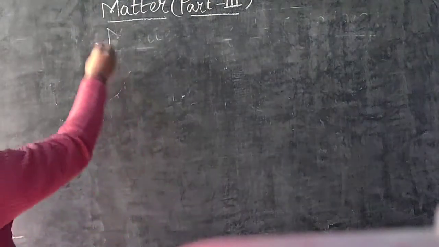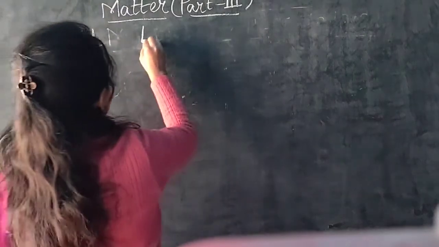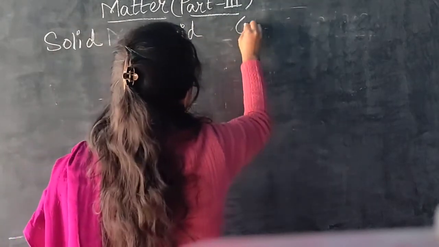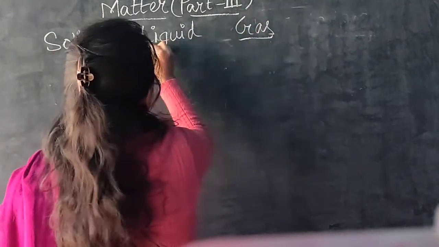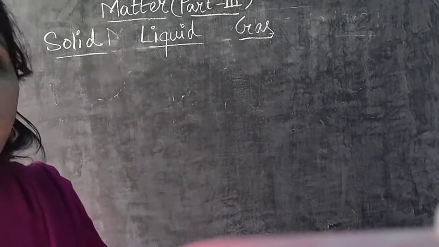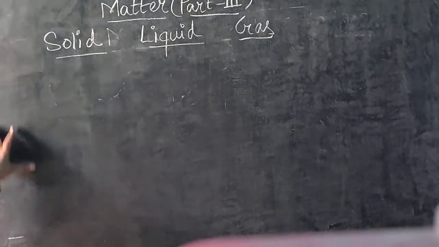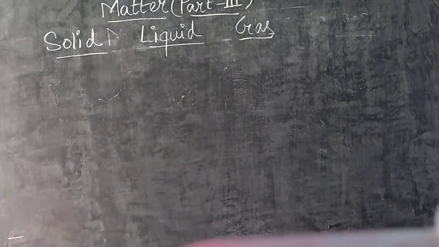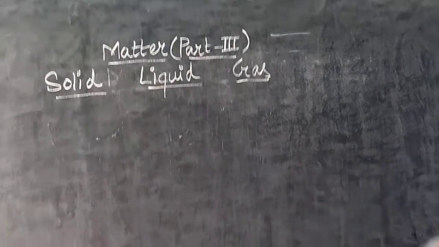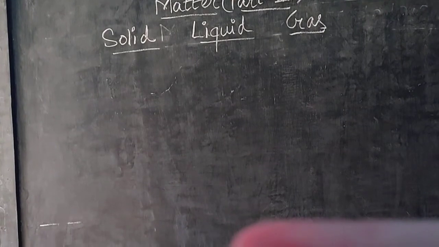So first solid, then liquid and then gas. Okay, so these are the 3 types of matter: solid, liquid and gas. So here we will see the point of difference, the point of difference of classification of these 3 types of matter.